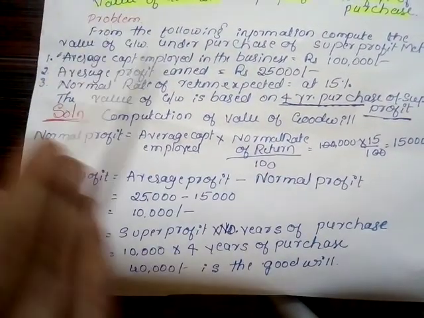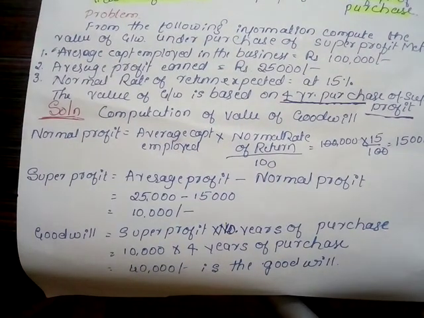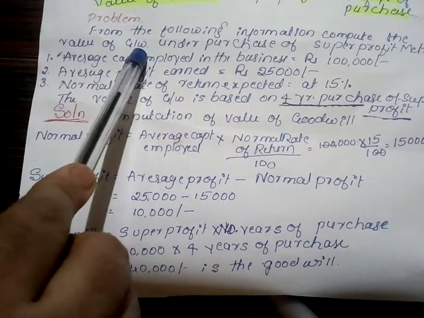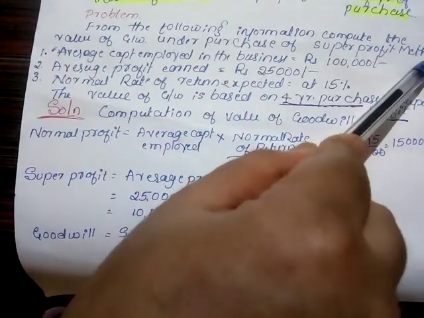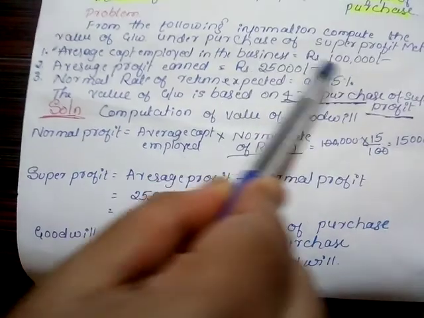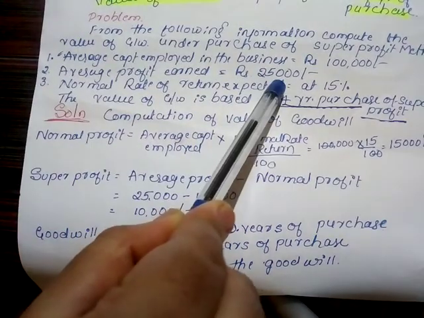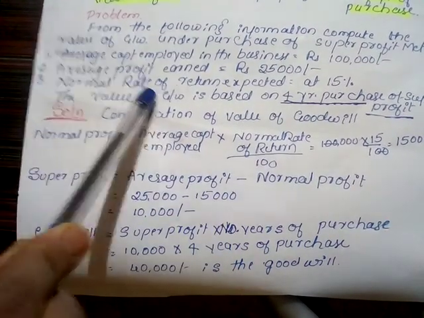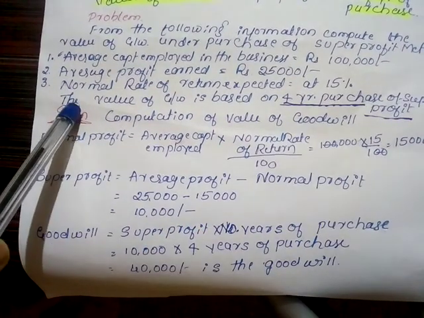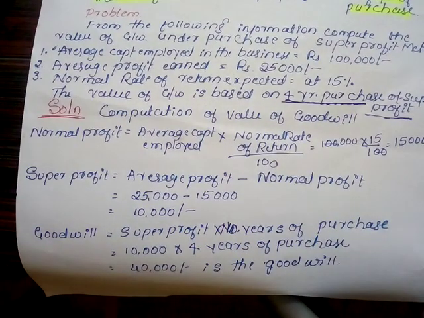See here, problem. From the following information, compute the value of the goodwill under the purchase of super profit method. Average capital employed of the business is 1 lakh. Second information is average profit earned is 25,000. And third one is normal rate of return expected is 15%. Then the value of the goodwill is based on 4 years of purchase of super profit method.